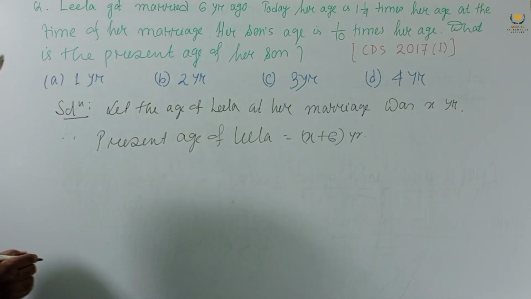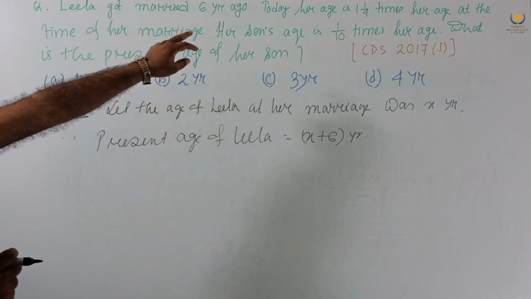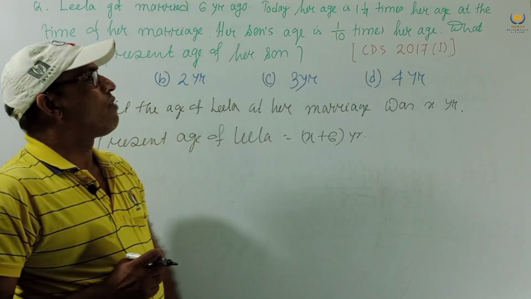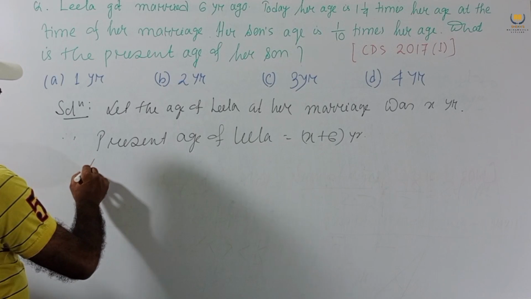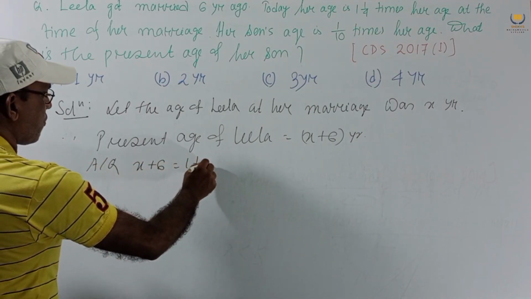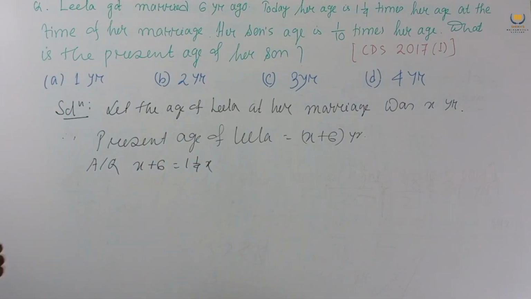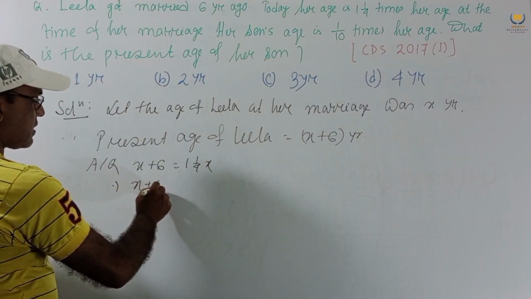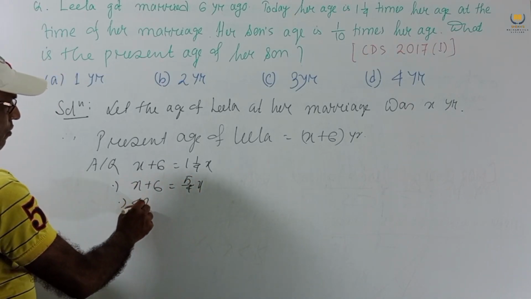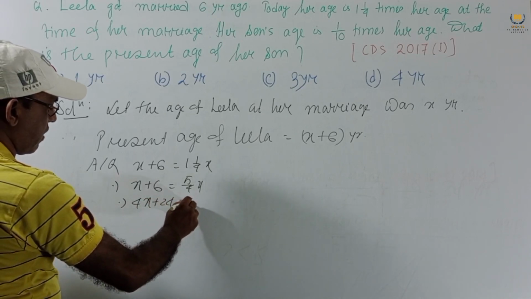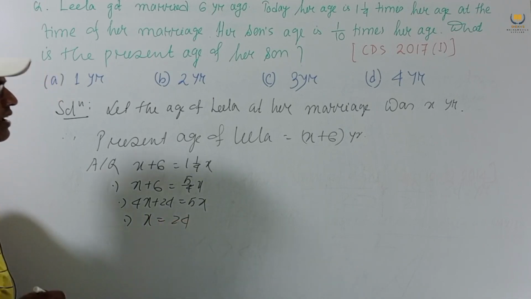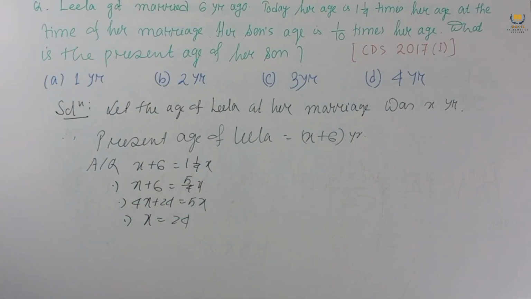But here it is given that today her age is 1 and 1 by 4 times her age at marriage. So according to the question, X plus 6 equals X plus 1 by 4 X, which is X plus 6 equals 5 by 4 X. Multiplying by 4, 4X plus 24 equals 5X. Taking X to the right-hand side, we get X equal to 24.